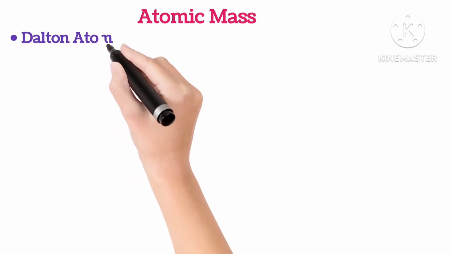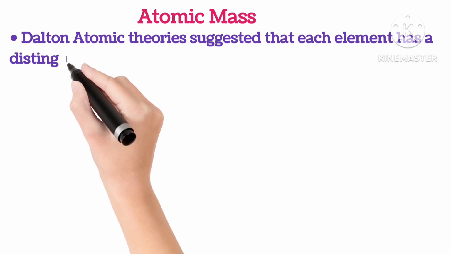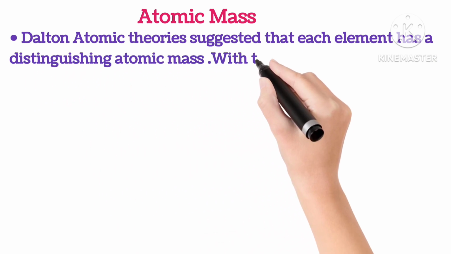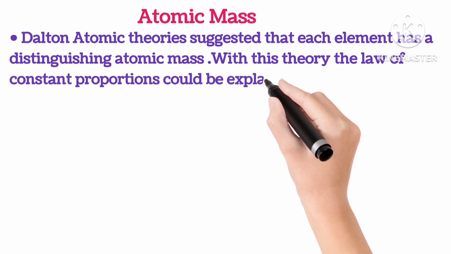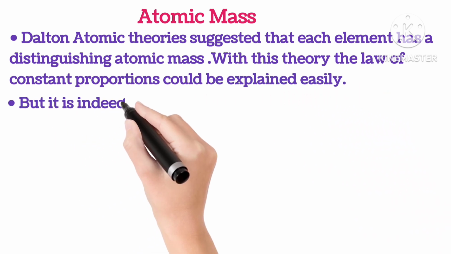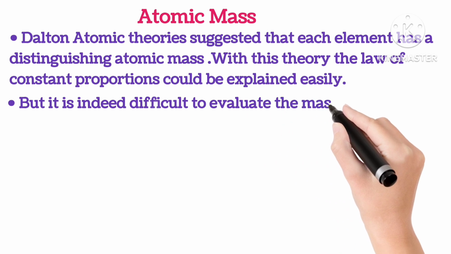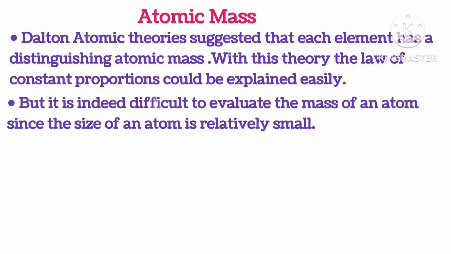Atomic mass. Dalton's atomic theory suggested that each element has a distinguishing atomic mass. With this theory, the law of constant proportion could be easily explained. But it is indeed difficult to evaluate the mass of an atom since the size of an atom is relatively small.